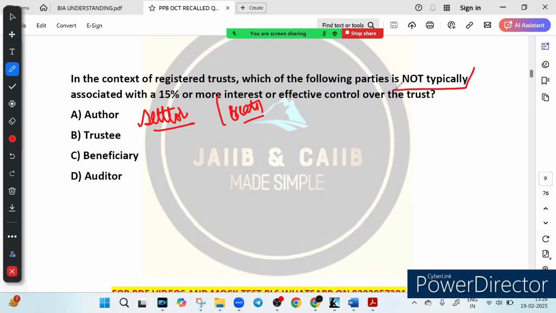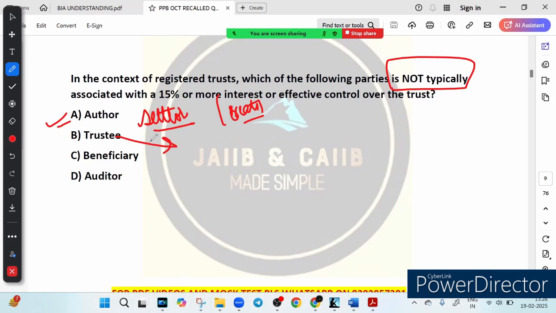Note, pay attention here, the question asked is "not". Which of the following parties is not typically associated with 15% or more interest? Trustee. Who is a trustee? Is it true? Yes. Trustee is the person or entity responsible for managing the trust and ensuring that assets are used as per the trust objective. They act in the best interest of the beneficiary.